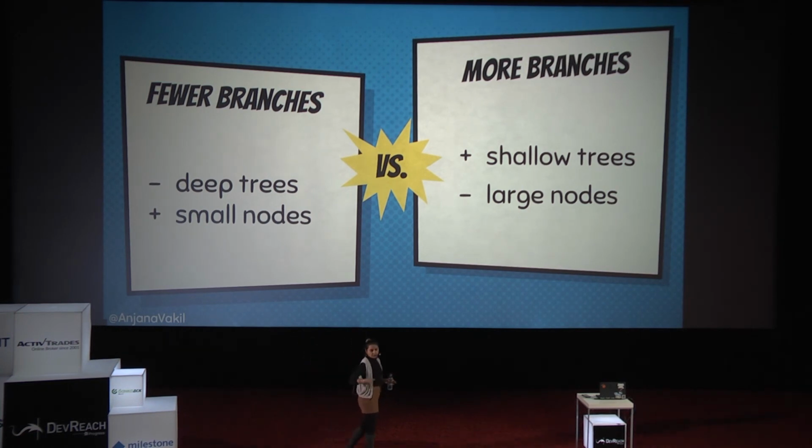So when I wanted to create that new version of my leaf node, I only had to copy 1 extraneous value. I only had to copy 1 extra thing, so that's cool. Whereas, if we wanted to have more branches, we would get a much shallower tree, because we'd be able to represent more bits of information for each level. However, the trade-off would be that the nodes are larger. And remember, when I created the updated tree, I had to copy everything else in the node. And so as those nodes get larger, that's also going to cost me time and space.